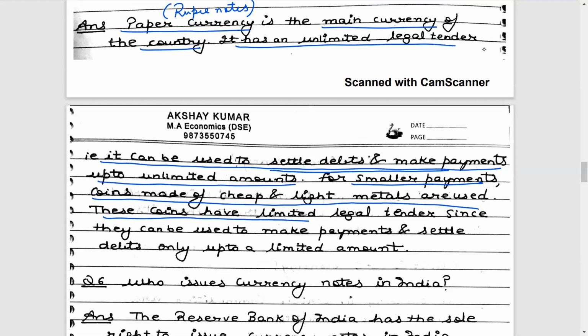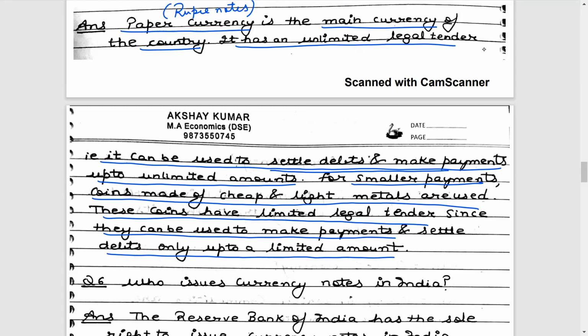But for smaller payments, coins made of cheap and light metals are used. These coins have limited legal tender since they can be used to make payments and settle debts only up to a limited amount. When you talk about coins, 1 rupee coin, 2 rupee coin, 5 rupee coin, now if I have to make transactions in India in crores or lakhs, I cannot use coins.